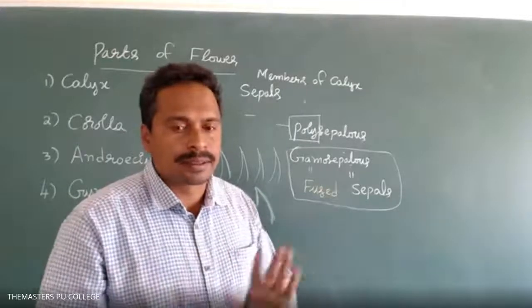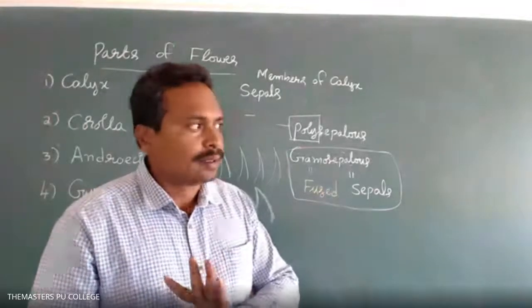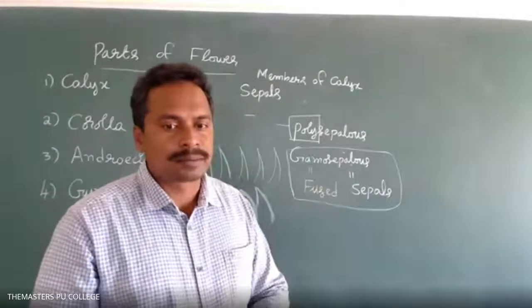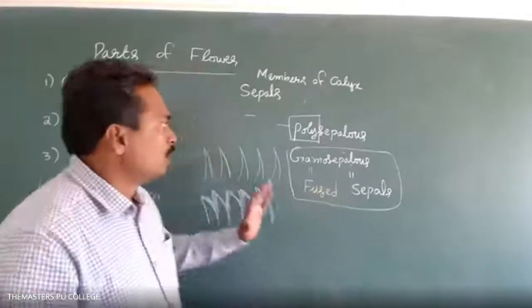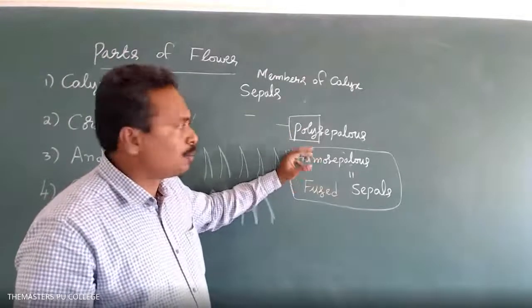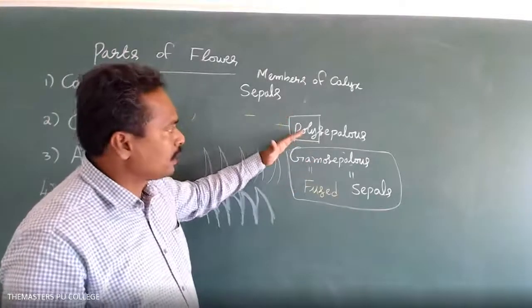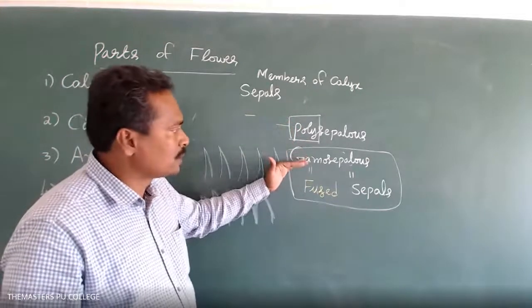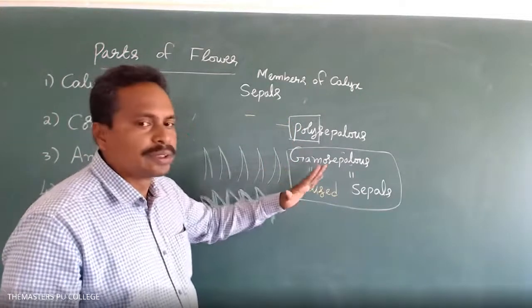It's not there in the exam, whether subjective or objective. No need to write examples. In polysepalous calyx, the sepals are free, whereas in gamosepalous, the sepals are fused with each other.